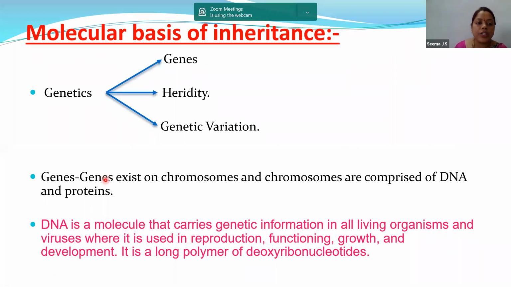As you can see in the image, the words genetics, genes, heredity, and genetic variation. Though these terms are a bit new, we will discuss each and every word in detail. Genetics is the branch of biology concerned with the study of genes, heredity, and genetic variation. Now, what is a gene? A gene is the basic unit of heredity. And what is heredity? Heredity is nothing but the passing of traits or characters from parents to the offspring. Offspring in common words is children. So heredity is the passing of traits or characters from parents to the children.